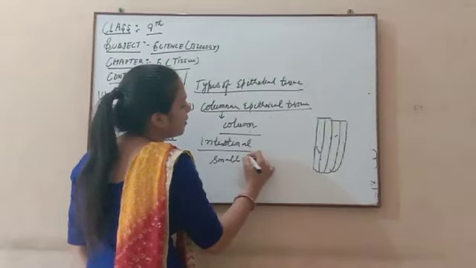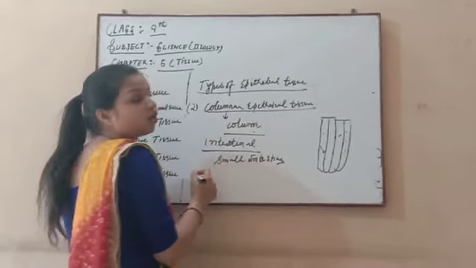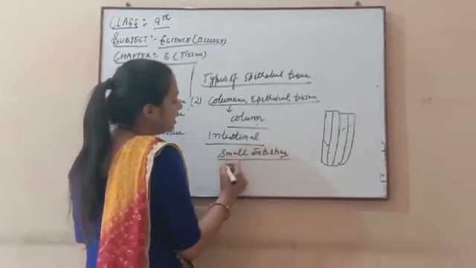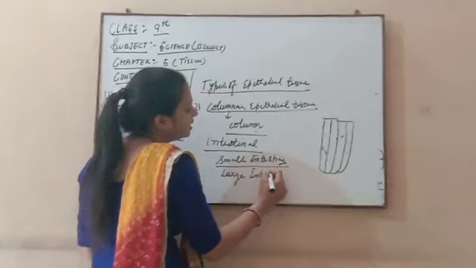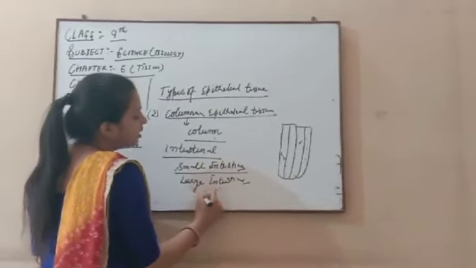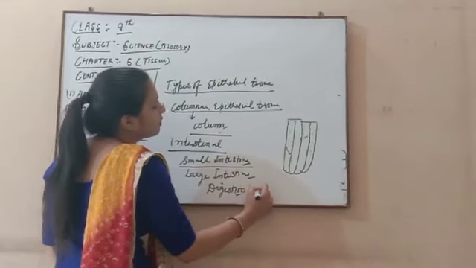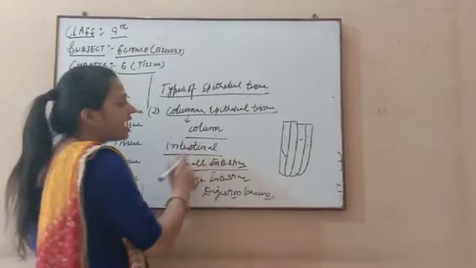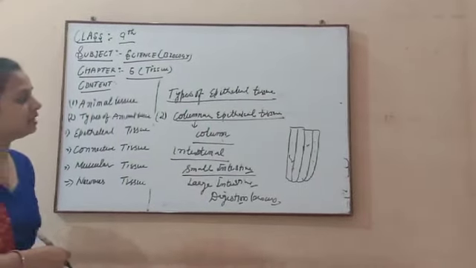In this case, which type of tissue is present? The columnar epithelial tissue, in the small intestine and also the large intestine. And the function done by these tissues is digestion. So this columnar epithelial tissue helps in the digestion process because it is present in our digestive system, in the intestinal parts, meaning the small intestine and large intestine.